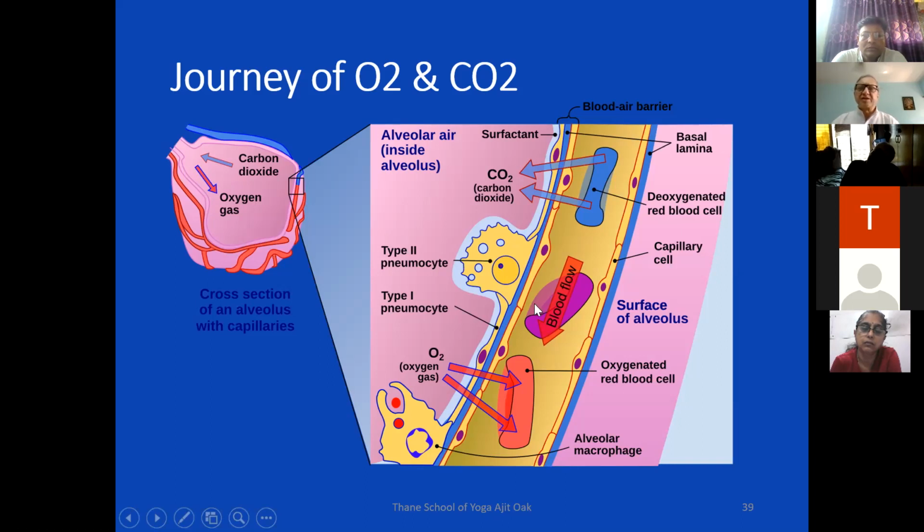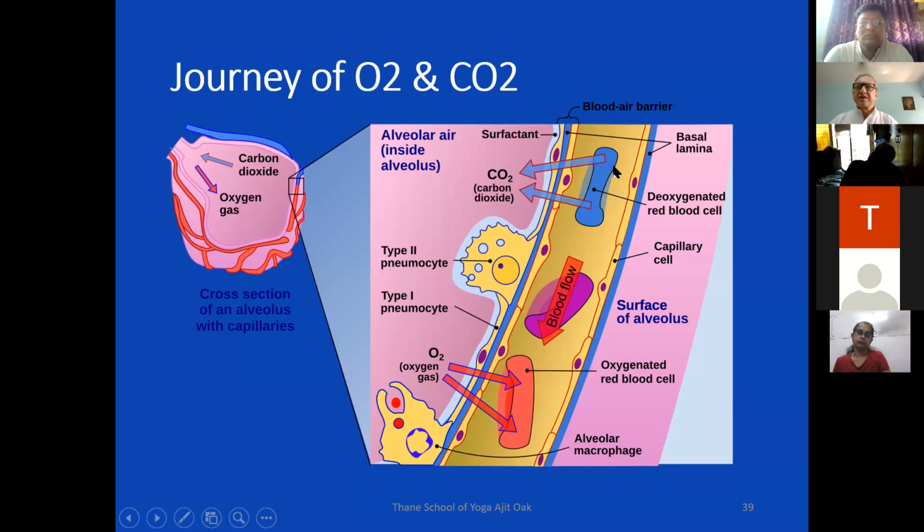Now, after we inhale, the oxygen pressure inside the alveoli is much higher compared to the oxygen pressure inside the red blood cells. As we know, oxygen is bound to the iron inside the RBCs, and that's how oxygen gets transported in the blood from one place to another through the red blood cells.